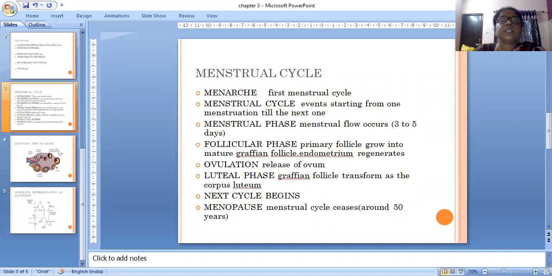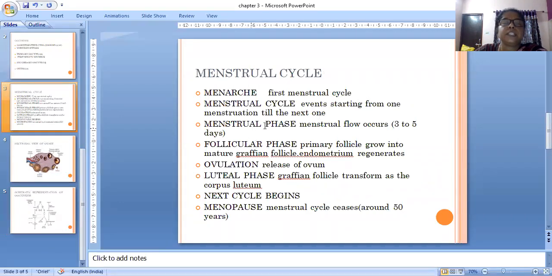Now see here: starting from menarche, that is the first menstrual cycle. Then the cycle is divided into 4 phases. The menstrual cycle runs from one menstruation until the next one occurs.